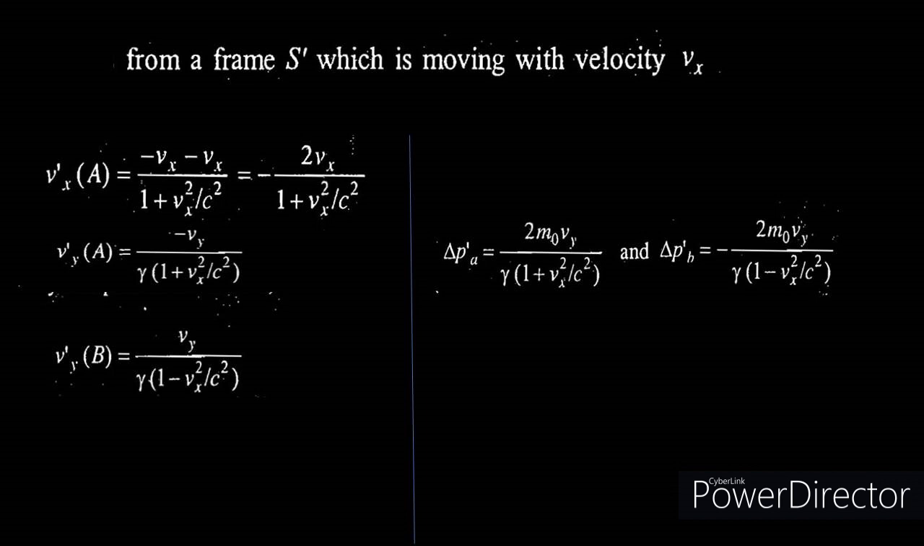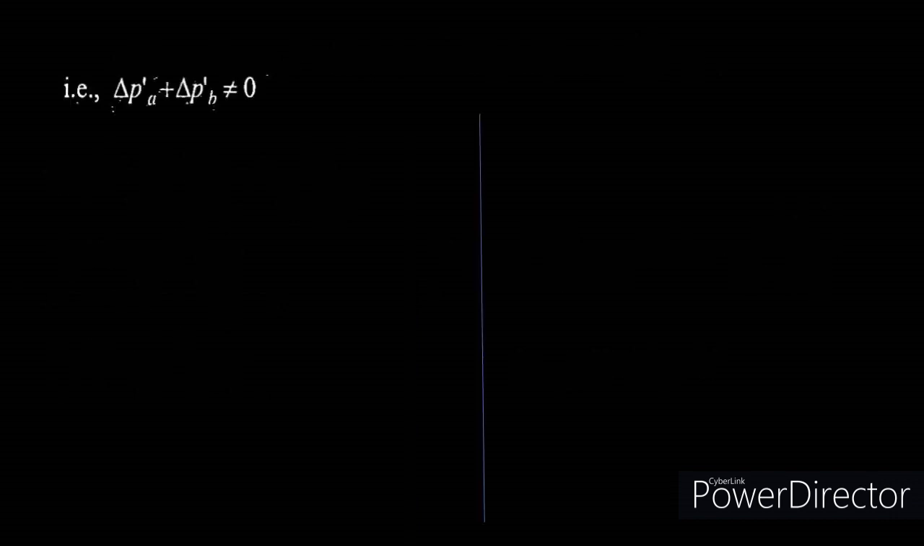If you carefully look into these two equations, you will see that they look similar, except for a change in the denominator. In the first, there's a plus sign, and in the second, for the particle B, there is a negative sign. So it's very clear that if you add delta p prime A and delta p prime B, you won't get 0, which says that the total change in momentum is not 0. That means the law of conservation of momentum is not valid here.